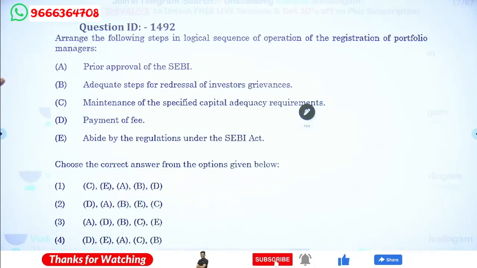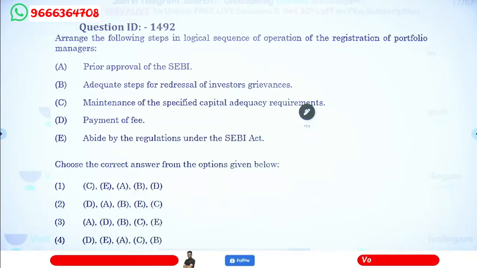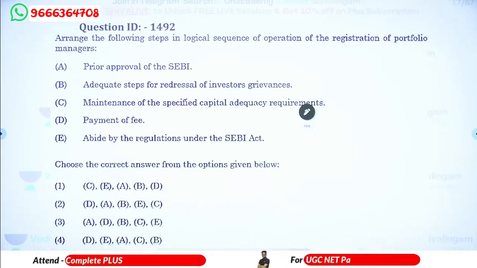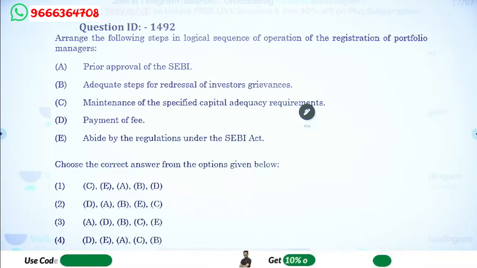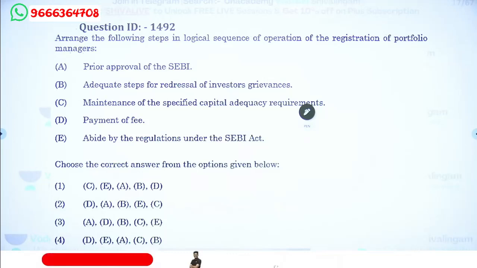Next, arrange the following in a logical sequence of operation of the registration of the portfolio managers. Good evening, Aarti.